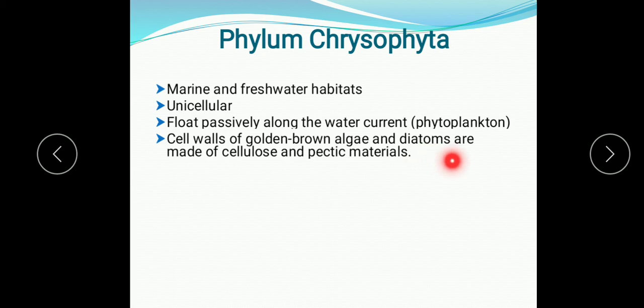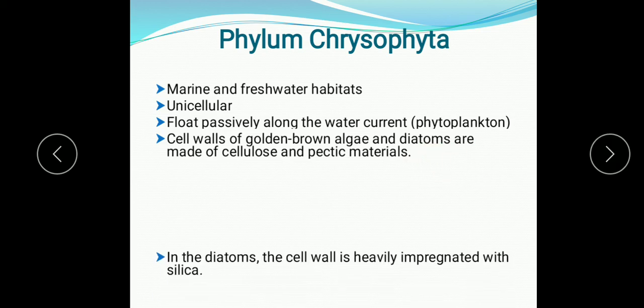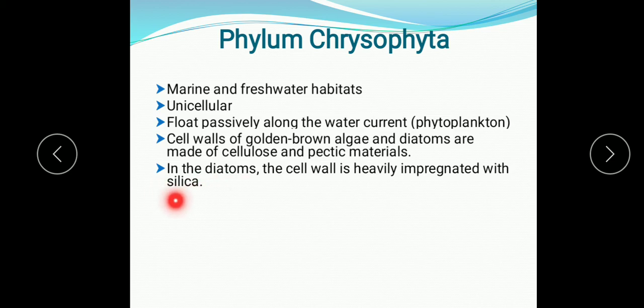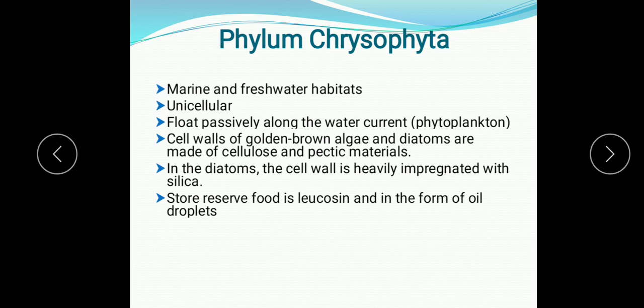In diatoms especially, the cell wall is heavily impregnated with silica. The silica, SiO2, molecules are present in the cell wall of the diatoms, and because of that an armored appearance is observed in the diatoms. And they store food there. The reserve food is in the form of leucosin, a kind of carbohydrate, and also in the form of oil droplets.